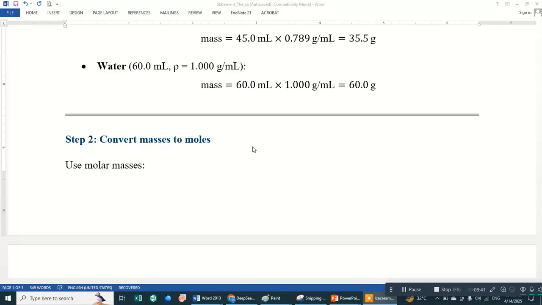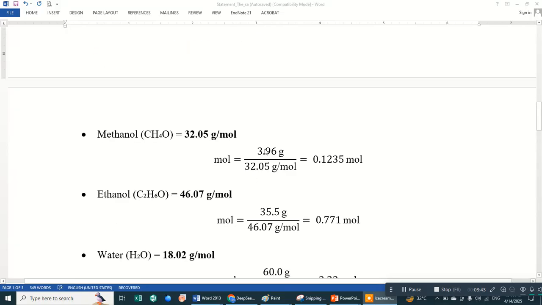We know that moles is the mass over the molar mass. Methanol molar mass is 32 gram per mole. Ethanol molar mass is 46 gram per mole. Water molar mass is 18 gram per mole.